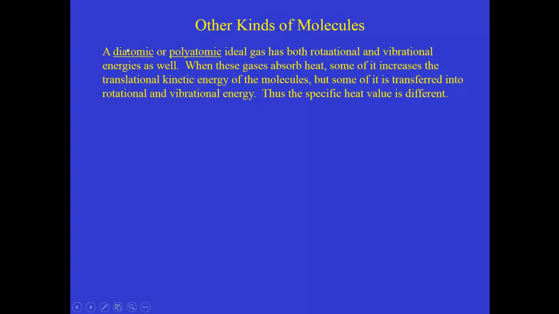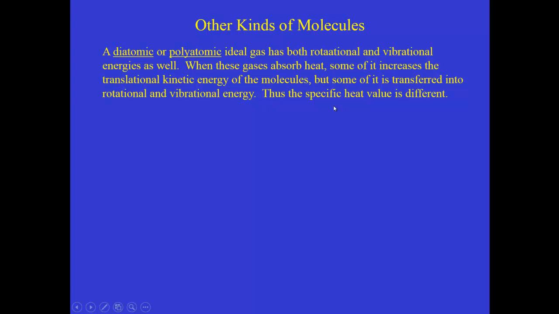But a diatomic gas like oxygen, or a polyatomic ideal gas like methane, can have not only translational energy, but also rotational as well as vibrational energies. So when these kinds of gases absorb thermal energy, some of that thermal energy increases their translational kinetic energy, like it does for a monatomic gas, but as well, some of that heat is transferred into rotational or vibrational energy.